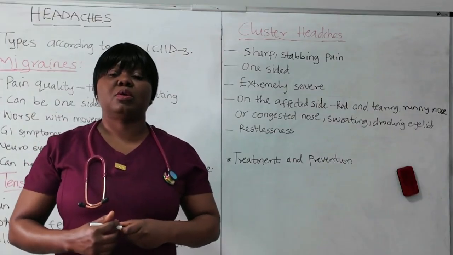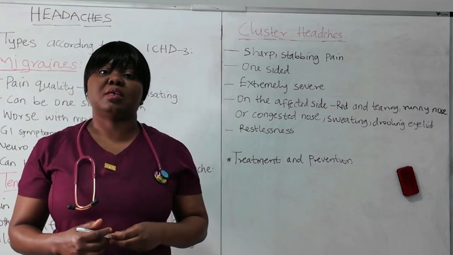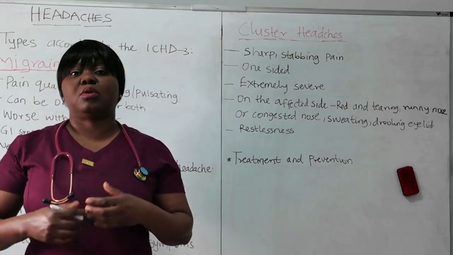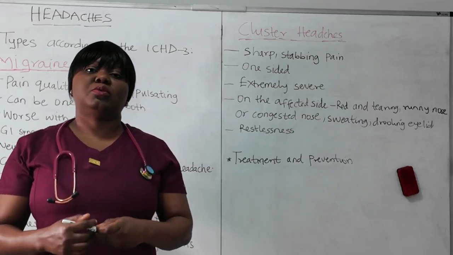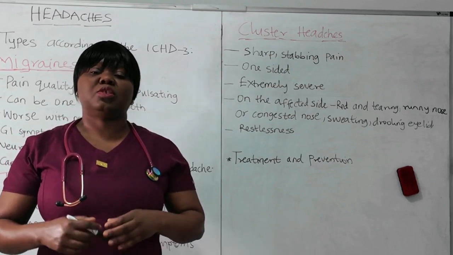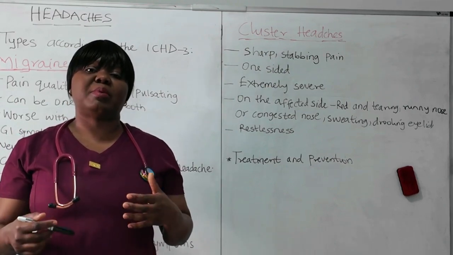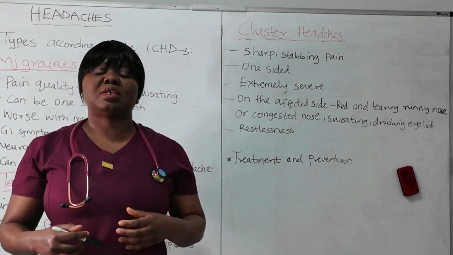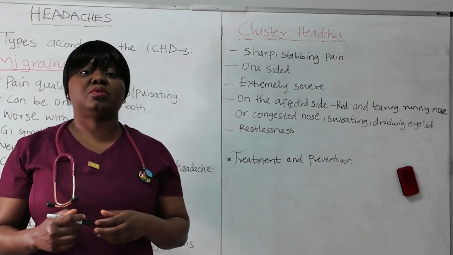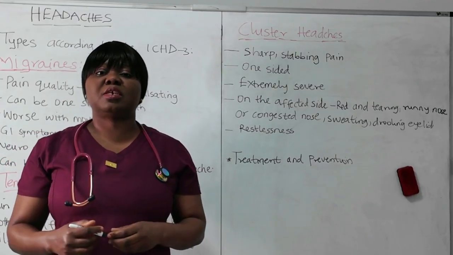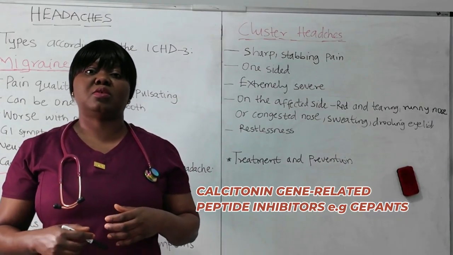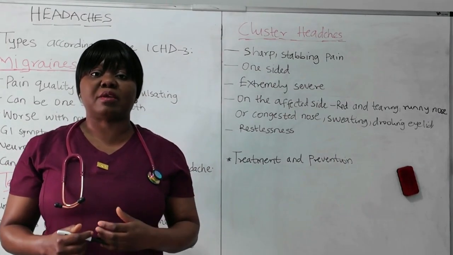For the prevention, medication like beta blockers, which restrict cerebral blood flow, like metoprolol and propranolol. We also use anticonvulsants, like topiramate. So this one helps to decrease that brain hypersensitivity. We also use antidepressants like amitriptyline. The essence of this one is to increase serotonin level. Now there's also a medication that we call CGRP inhibitors. This medication, the gepants, is also used for migraine.